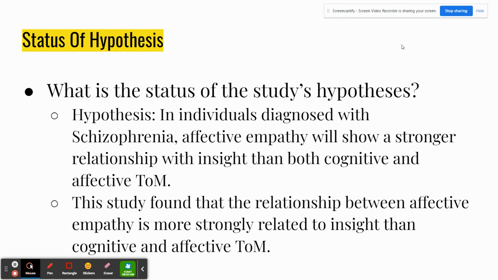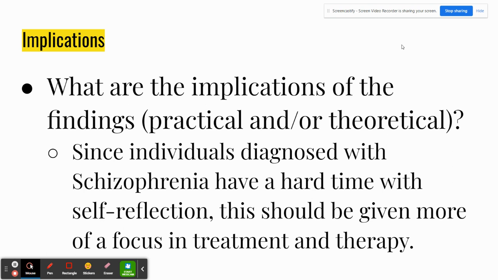Discussion. Status of the hypothesis. What is the status of the study's hypothesis? Again, I'm going to repeat the hypothesis. In individuals diagnosed with schizophrenia, affective empathy will show a stronger relationship with insight than both cognitive and affective TOM. This study found that affective empathy is more strongly related to insight than cognitive and affective TOM.